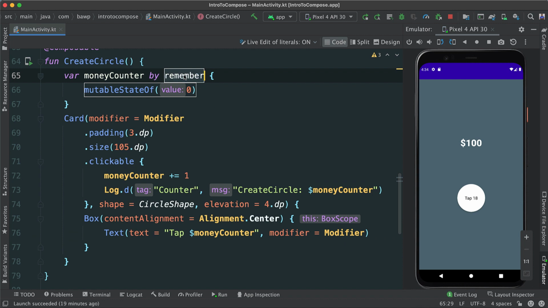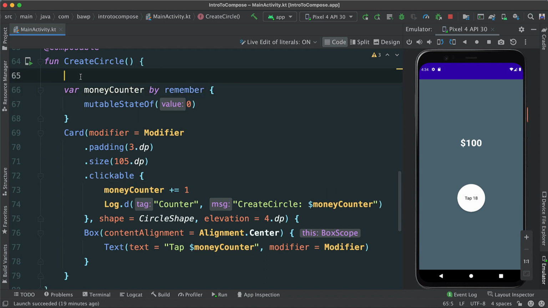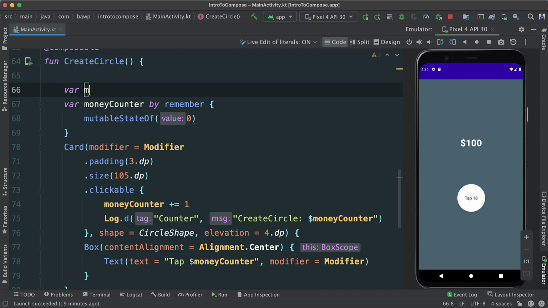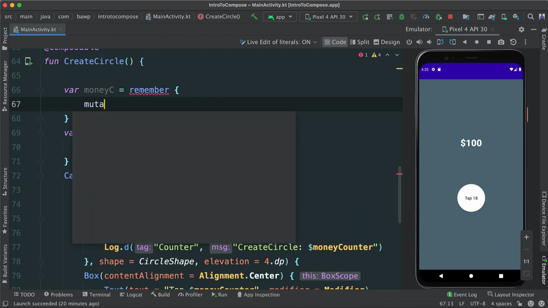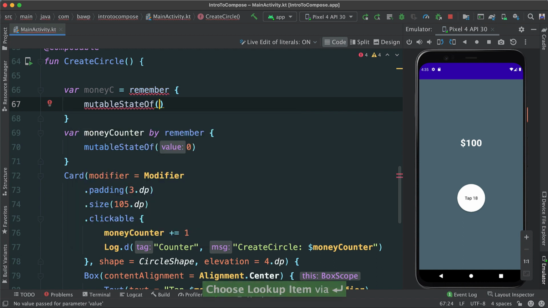So we have to have a remember and then inside a mutableStateOf to create the actual state, and remember will remember that state. Now this is one way of actually creating a remember here. The other way is as follows. I can say var moneyC just to differentiate, and I'm going to say is equal to remember like this, and then just pick the second one, and then we can pass our mutableStateOf, and pass in this case 0.